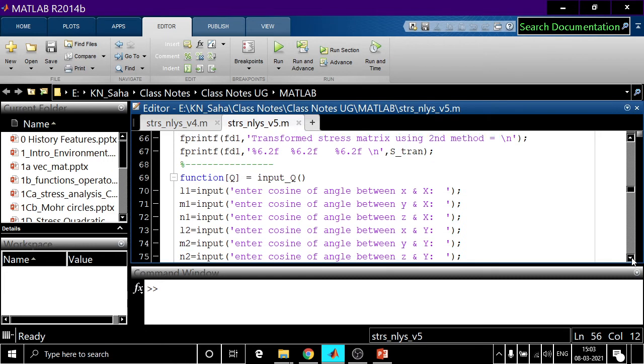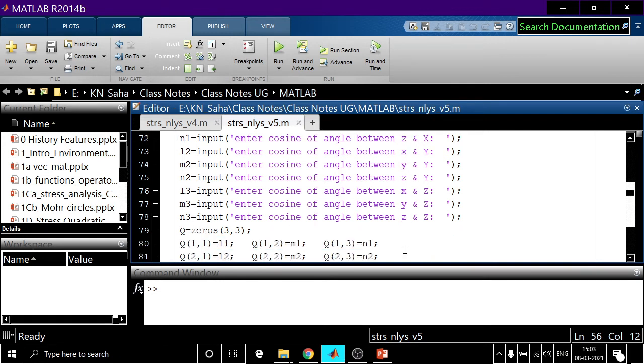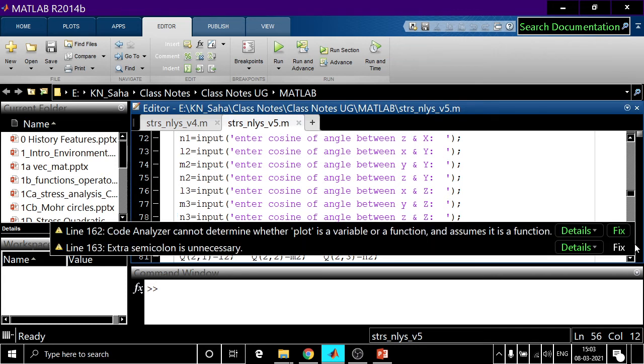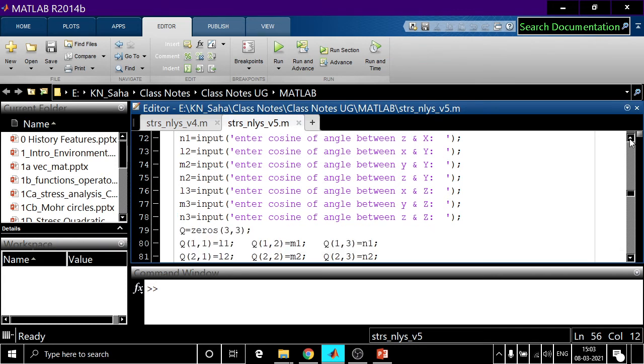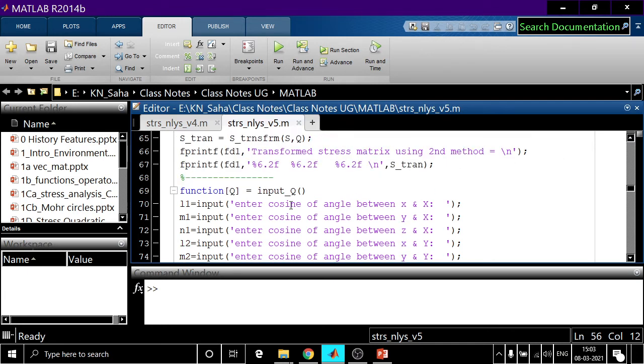This is the input transformation matrix: L1, M1, N1, L2, M2, N2, etc. And then we are forming this Q. Q11 is L1, Q12 is L2, and so on. You understand this part. We are not using this module, although it is there.